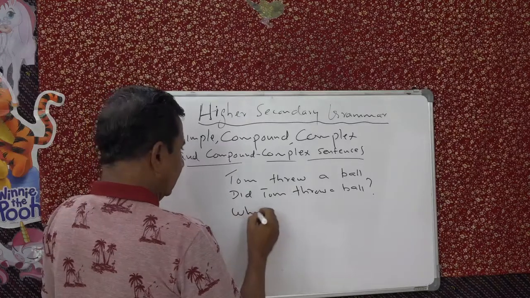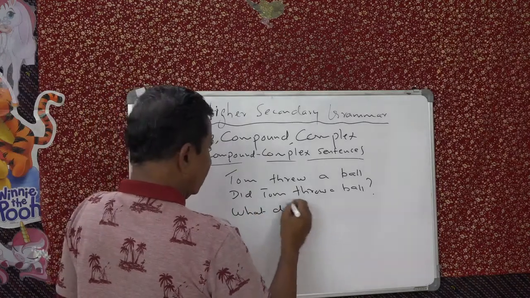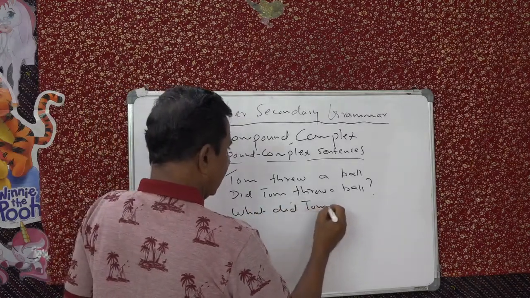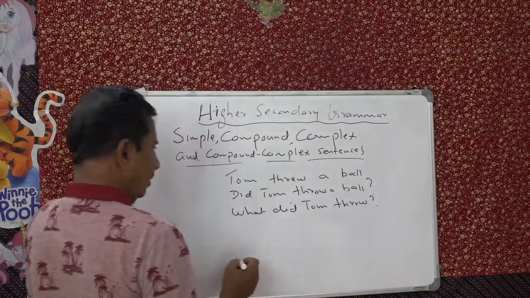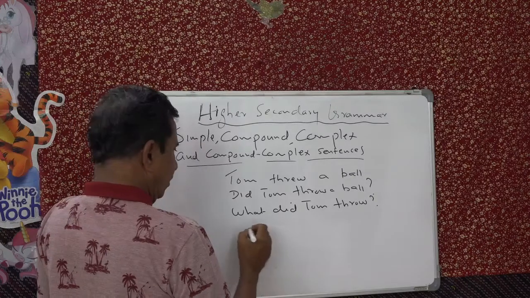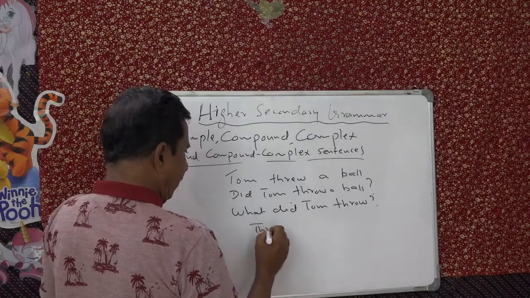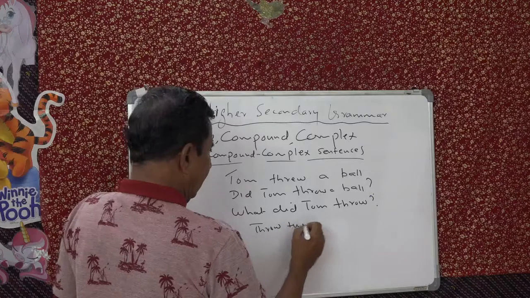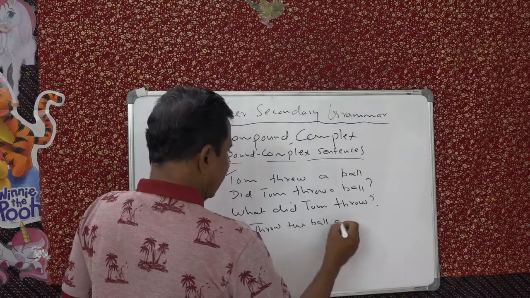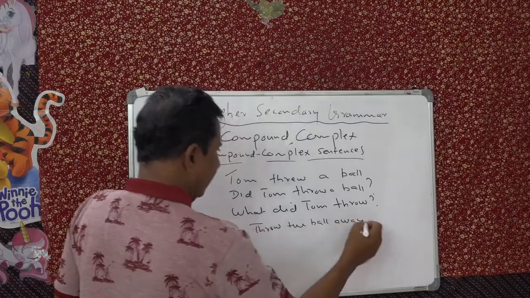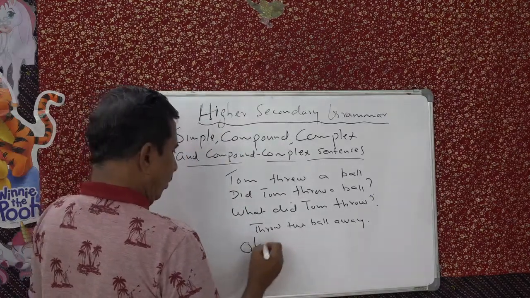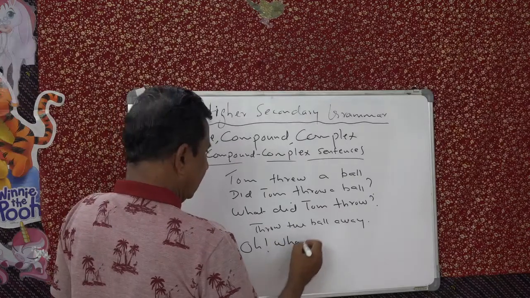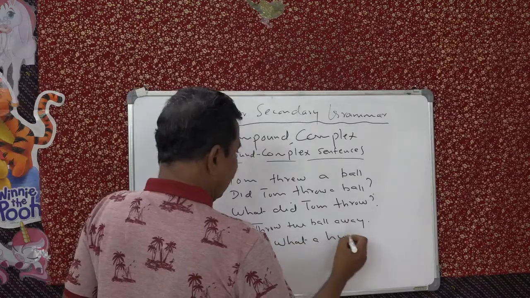What did Tom throw? Throw the ball away. Oh, what a huge ball.